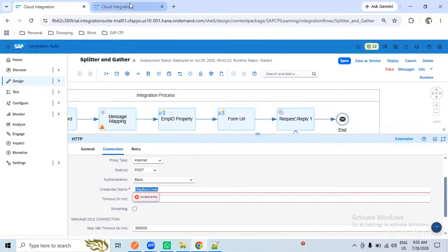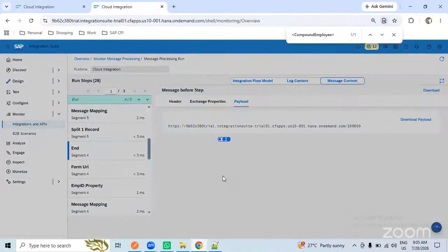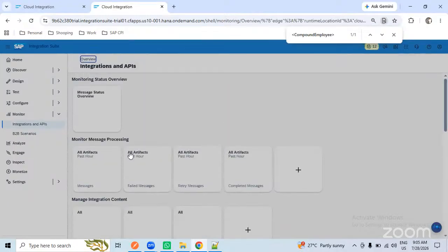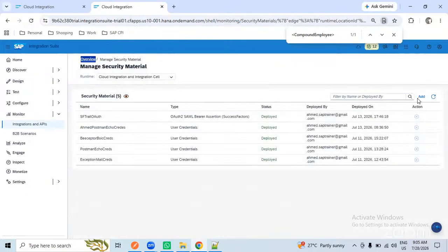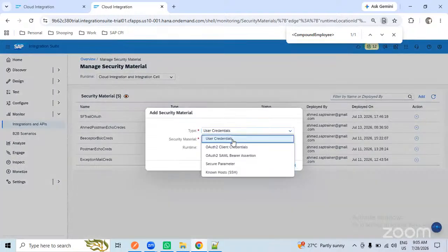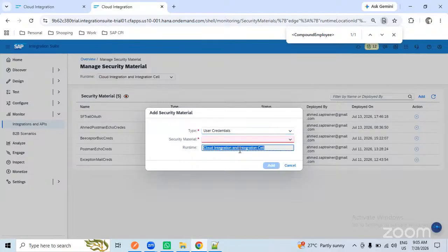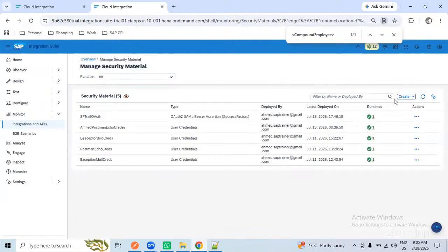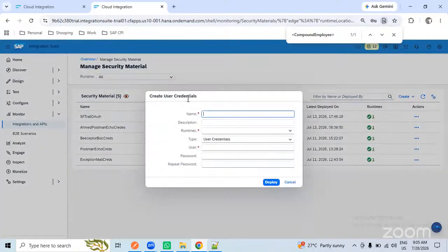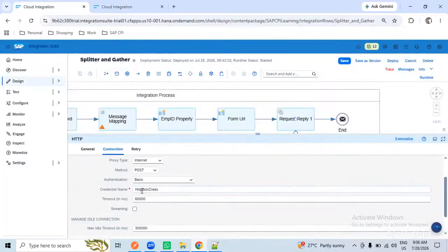So this credential we will create for the security material. Okay. For the mail adapter, we already created, right? In the same way, we will create the username and password. So click on add. My UI got completely changed. Create, and this name I will provide.